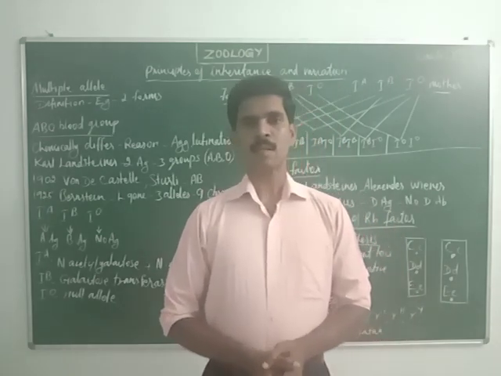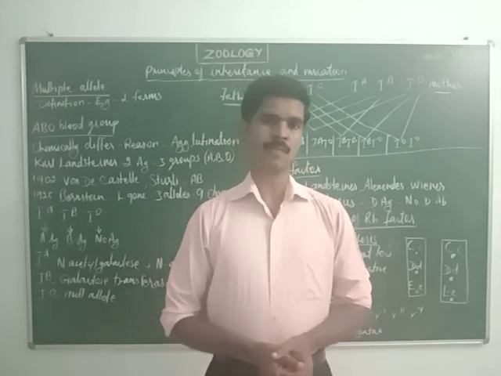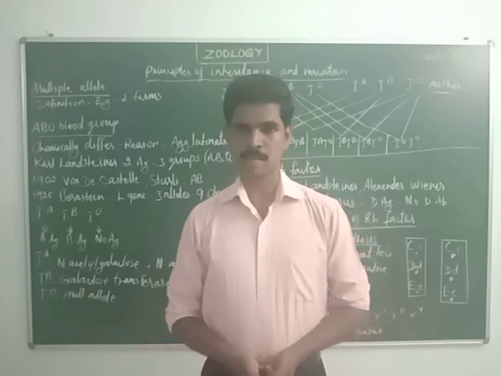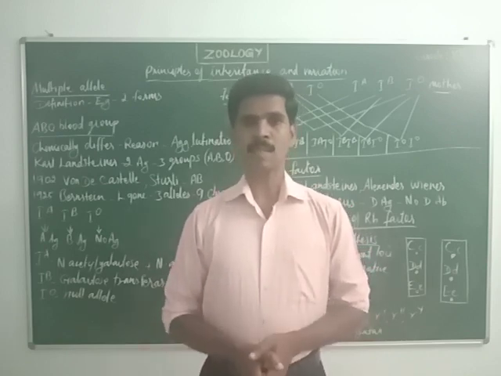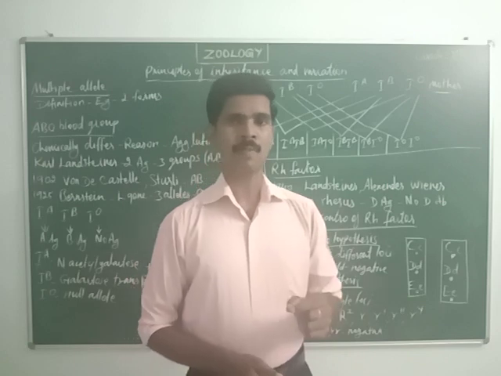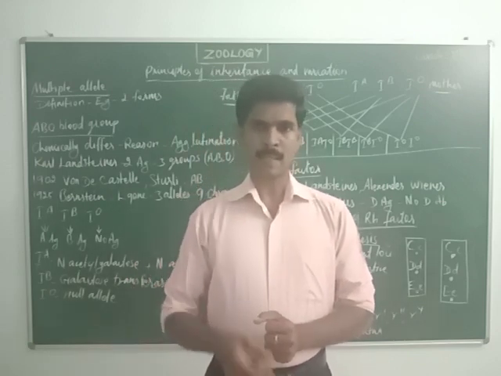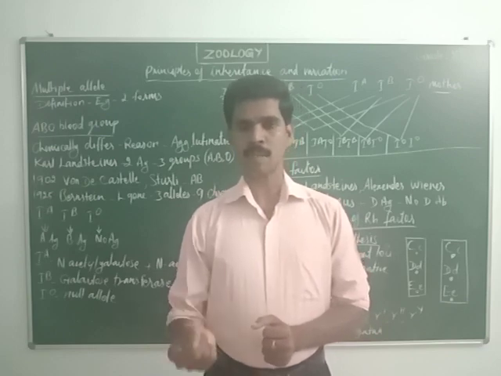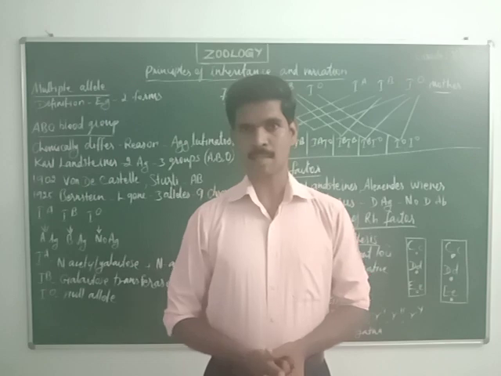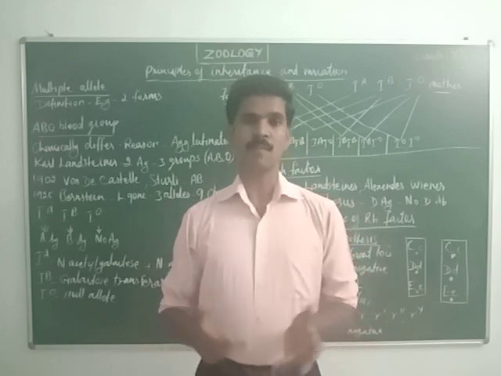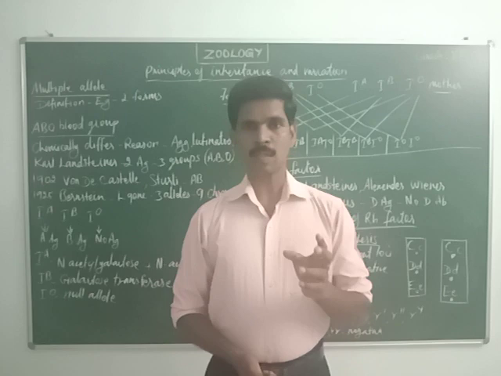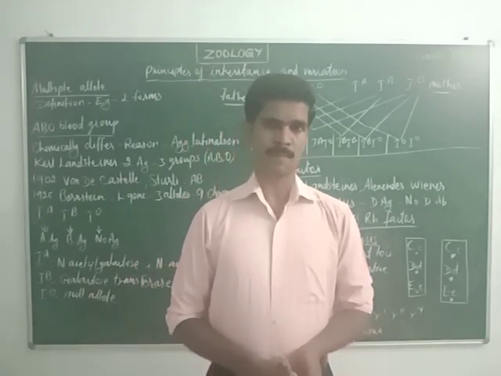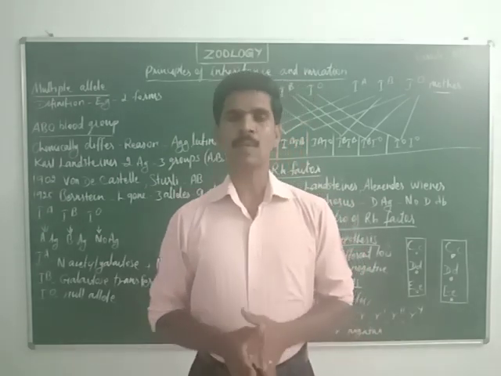Genes mostly exist in two alternative forms: one is called dominant and the second is called recessive. Dominant is the normal condition, and recessive is the mutant condition. Mutation means sudden change. One gene can undergo mutation in many ways. So every gene has two important alternative forms, dominant and recessive. This is a small introduction to this chapter.